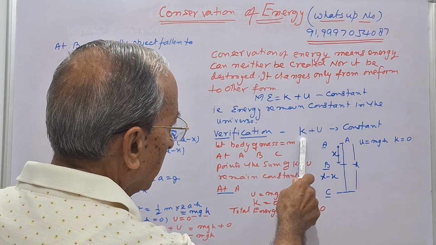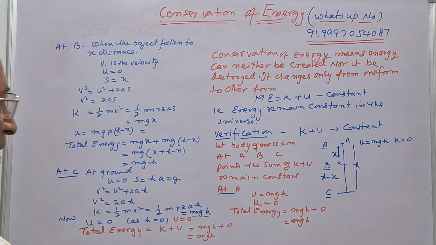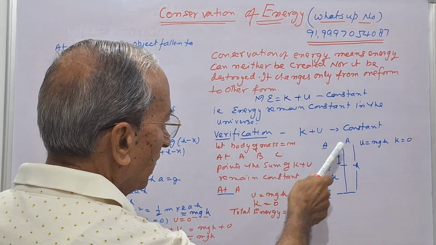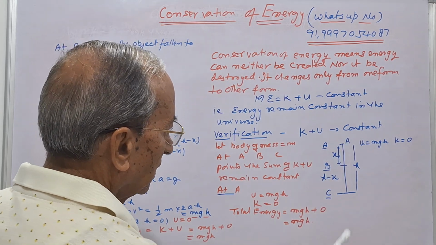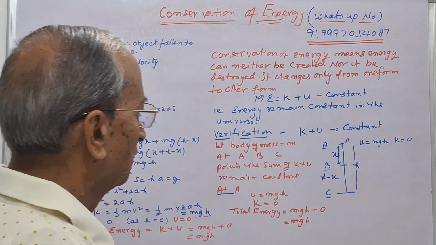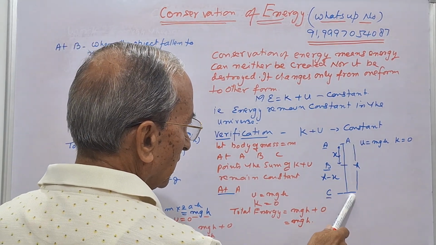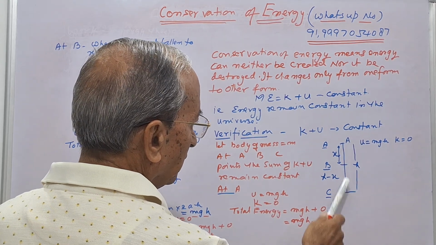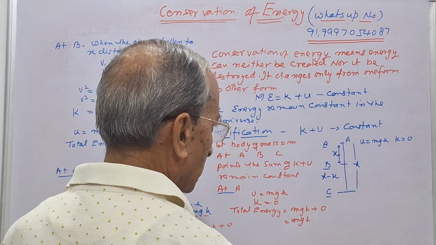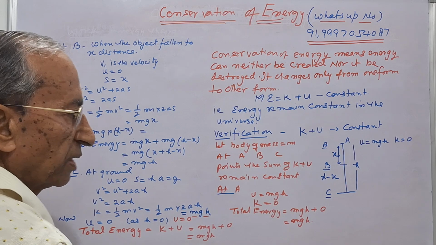Now we have to prove that kinetic energy plus potential energy is a constant. Suppose a body of mass m is at A. It is above the ground at a height of h. It falls from A to C on the ground. We take a point B in between A and C. At these 3 points, we will determine the energy.